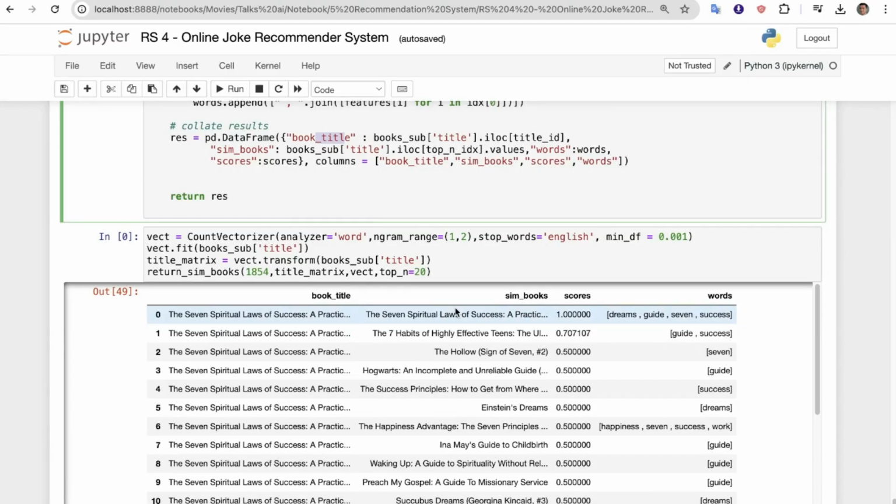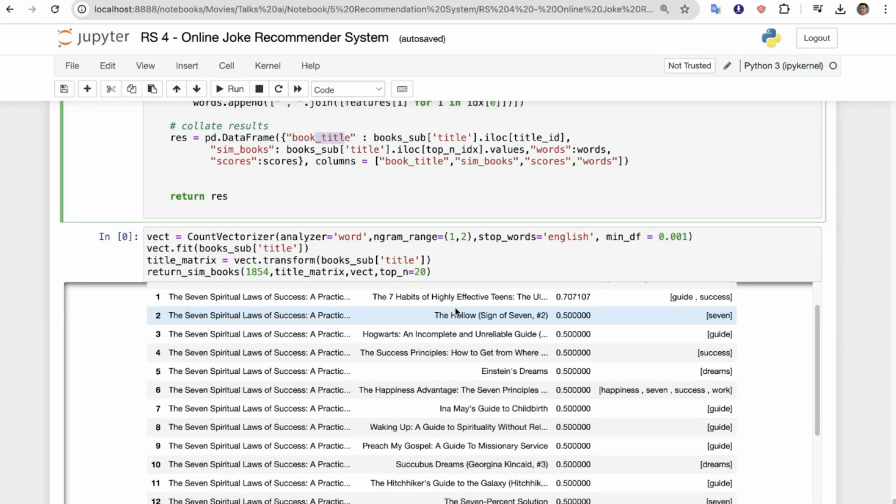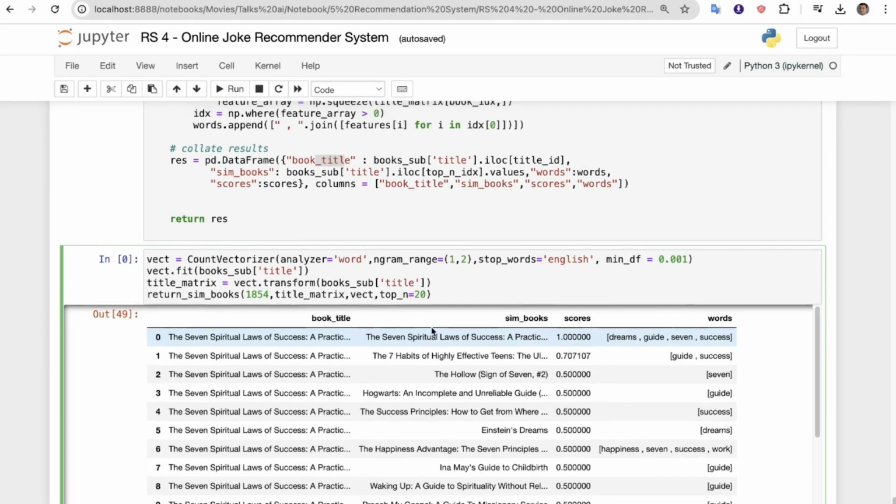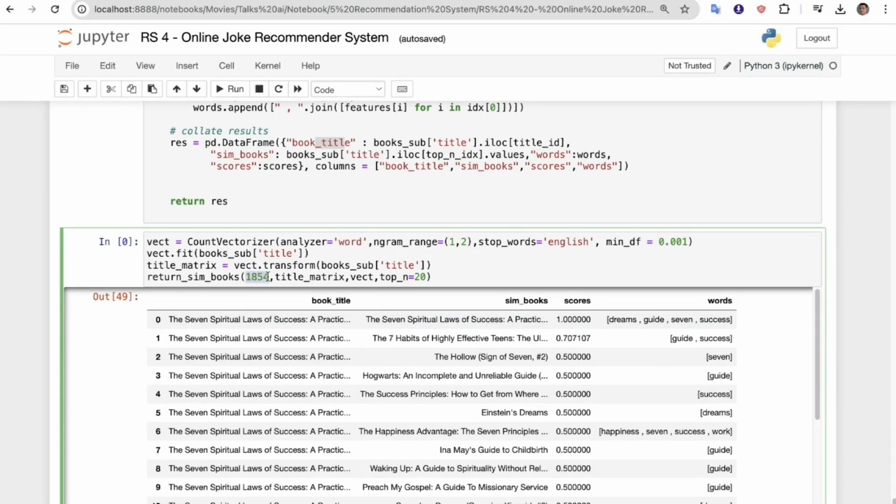So as I said, these are pre-trained models. But yeah, if you type the code into your machine, you will definitely get the exact answer if you run with our provided CSV, or if you have any other data set according to your specific problem, you can work with that. Okay, now you can see that we are calling return_similar_books, right? We are passing the title matrix that we have here, and the vectorizer that we have for the title, and top n 20. So we need 20 similar books. We have passed the ID as 1854, right?